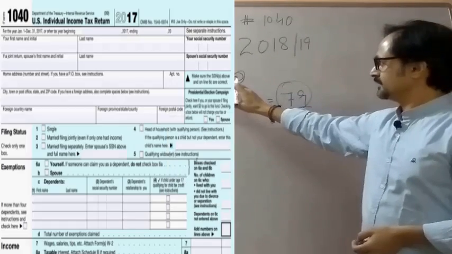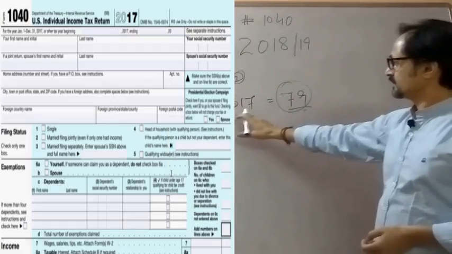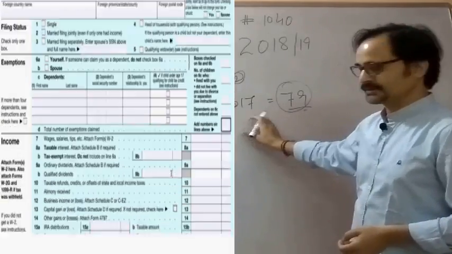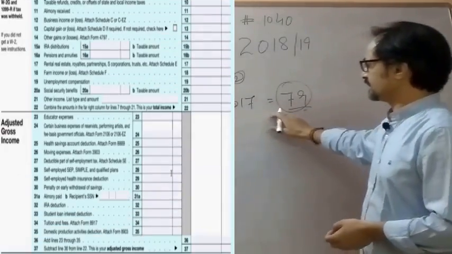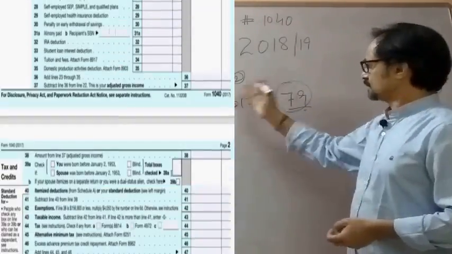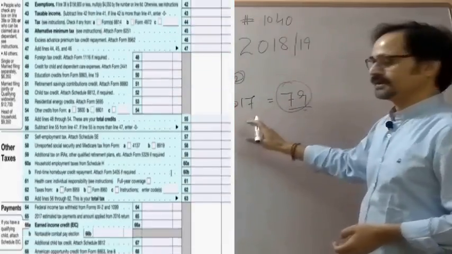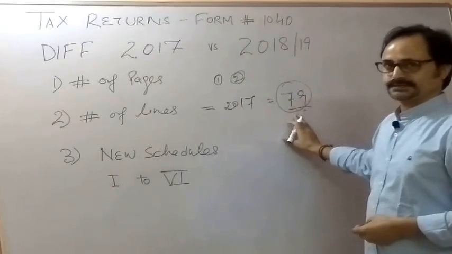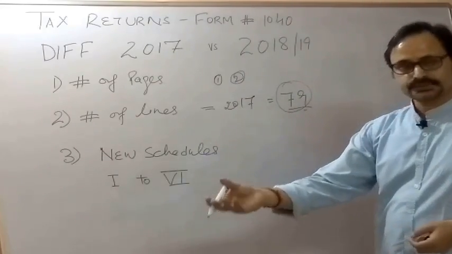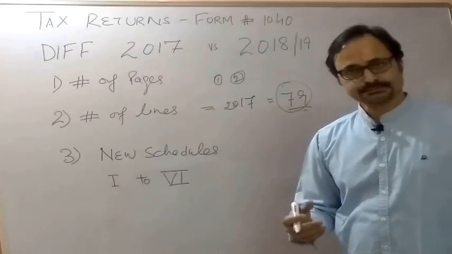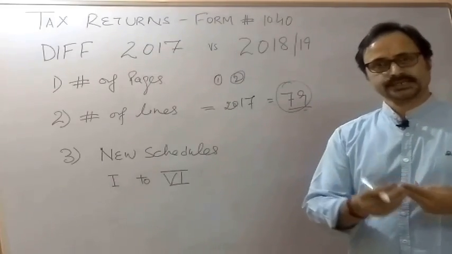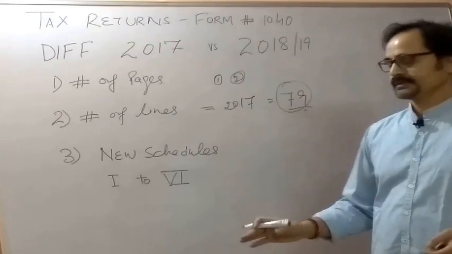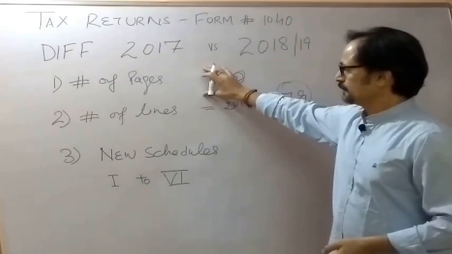In 2017, 79 lines were written. So that is how all the summary was appearing in 2017. Prior to 2018, all the summary of the income was appearing in these 79 lines, along with other personal information, the tax preparer, the signature of borrowers, and their occupation. All this information was appearing in only two pages.